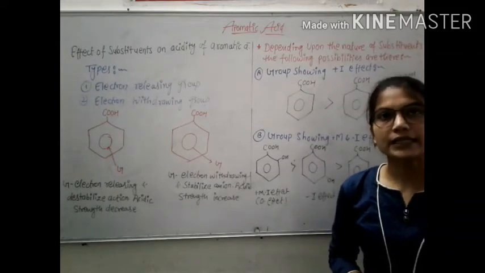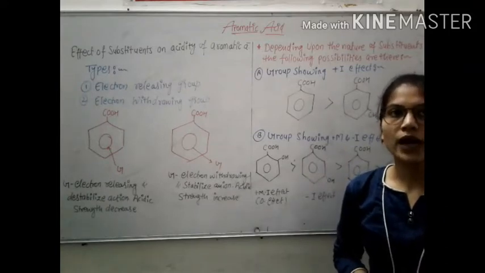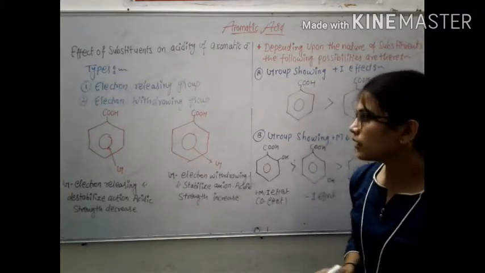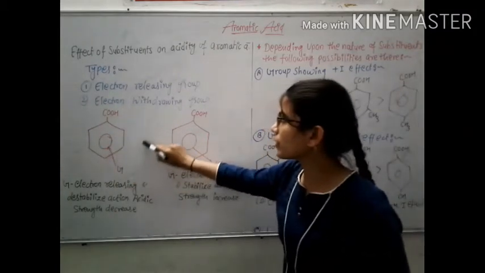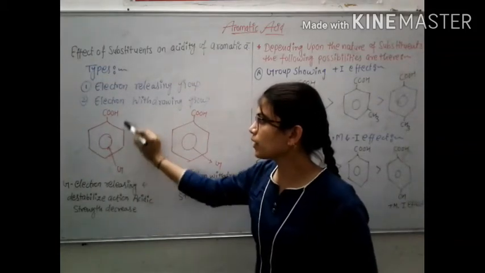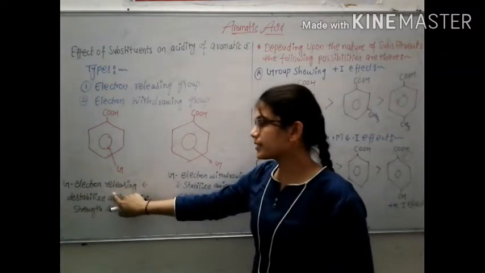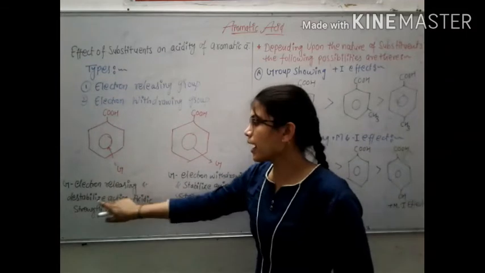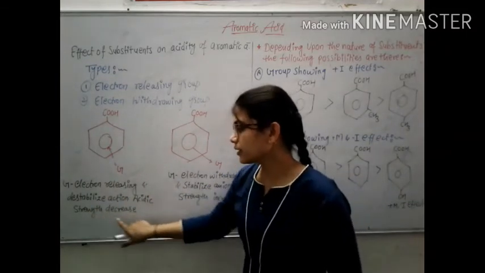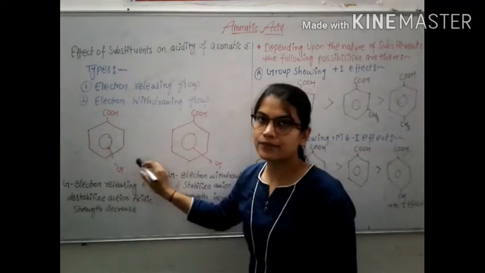As a result, these substituents decrease the acid strength of substituted aromatic acid relative to aromatic acid. This is the structure of benzoic acid with G an electron releasing group, which destabilizes the anion. Acid strength decreases.